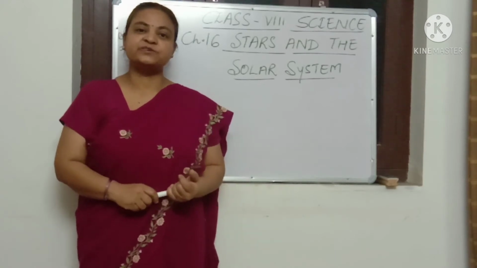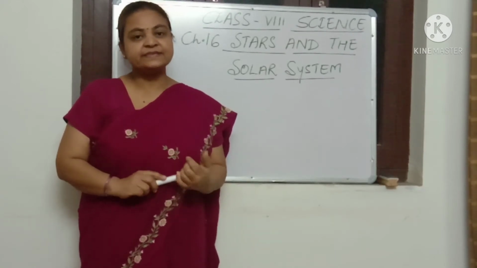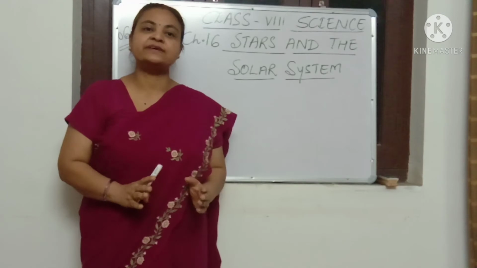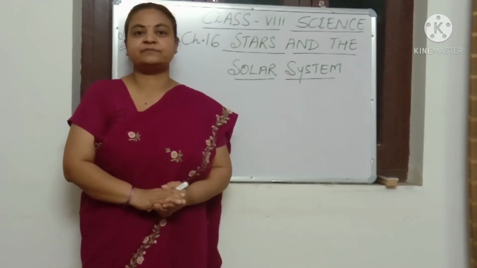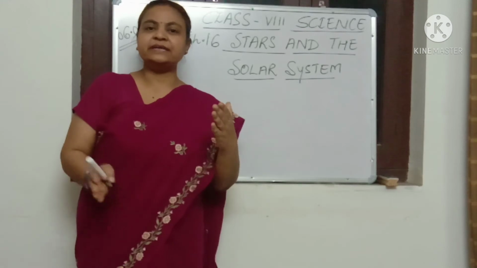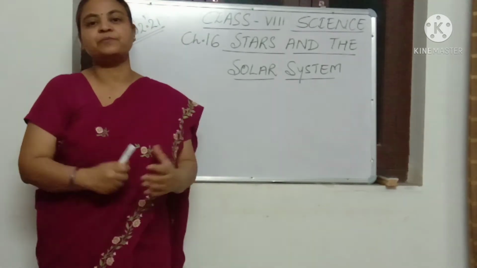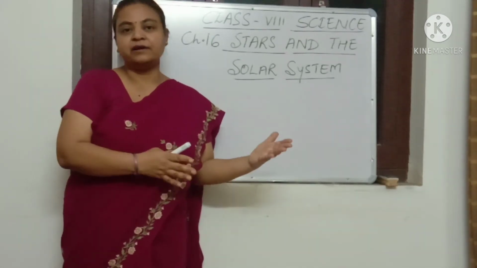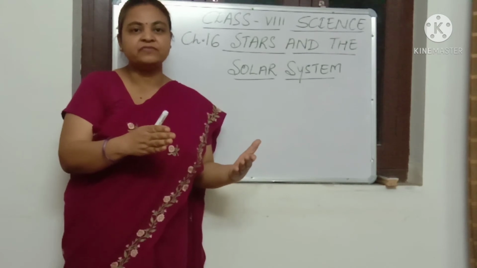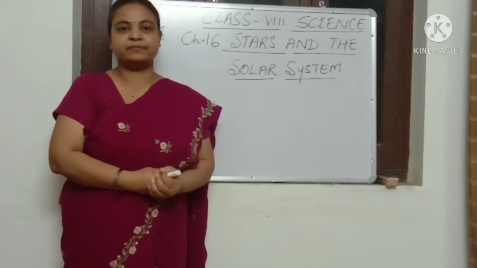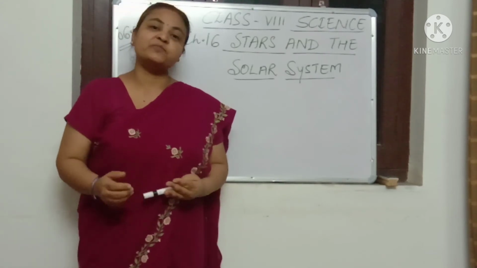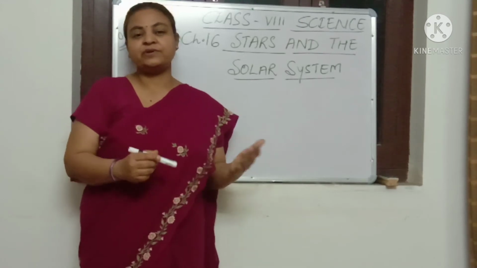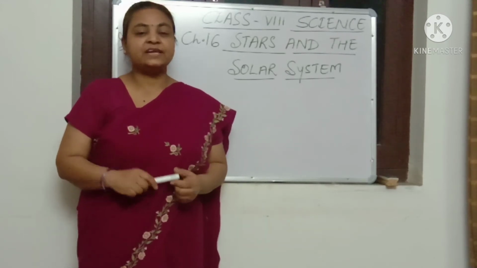Next is Uranus. Uranus is the seventh planet. The atmosphere of Uranus is the coldest in the solar system. The tilting of Uranus is perpendicular to the plane of rotation. That means, like our Earth is tilted at 23.5 degrees, it is tilted at 90 degrees. And like Venus, it also spins in the opposite direction, that is east to west. And Uranus is larger than the Earth. And last comes Neptune.